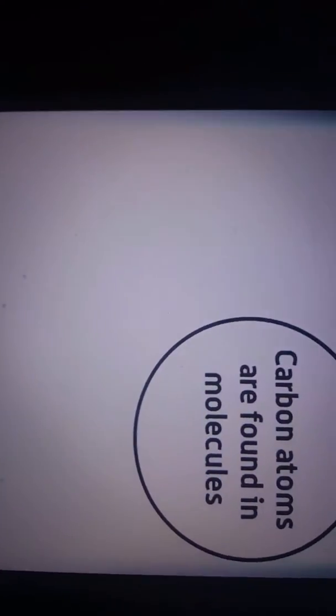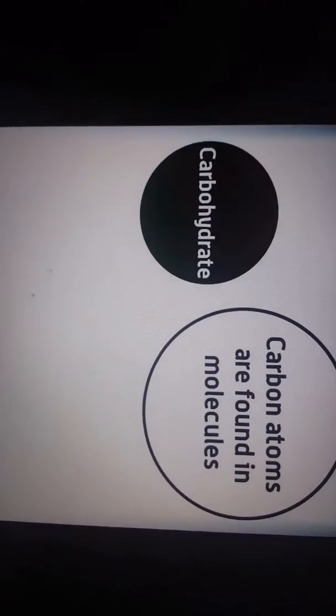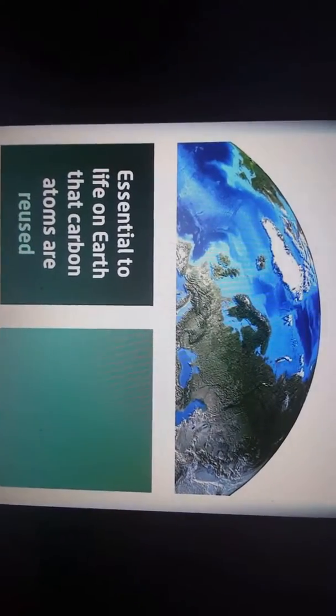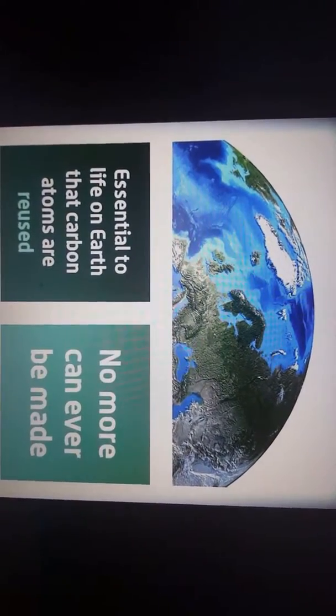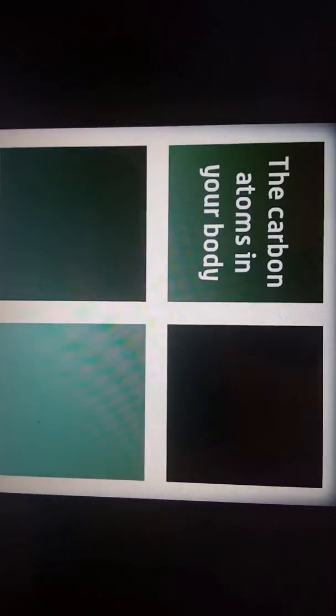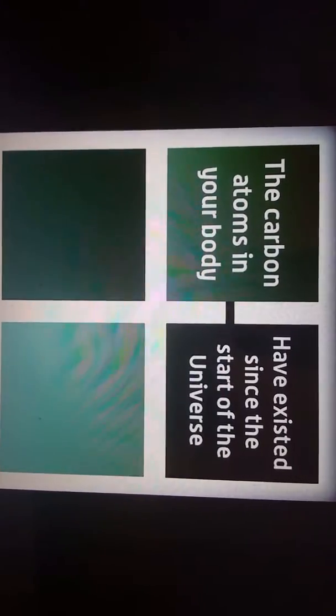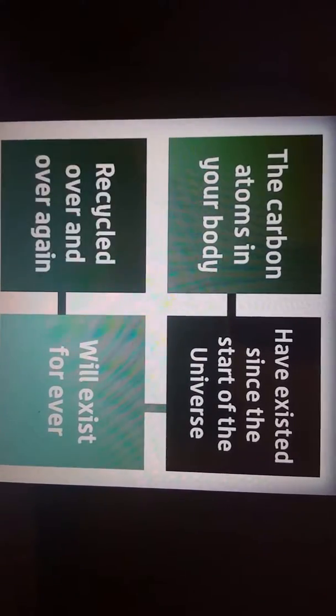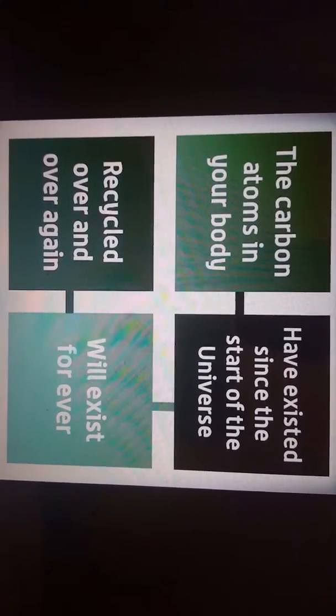Atoms of carbon are found in the molecules that make up carbohydrates, proteins, and fat. It's essential to life on Earth that carbon atoms are reused because no more can ever be made. The carbon atoms in your body have existed since the start of the universe and will continue to exist forever. They get recycled over and over again.